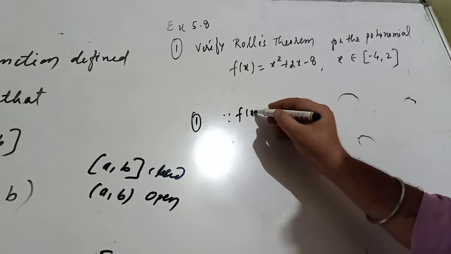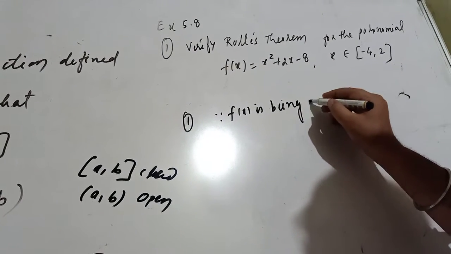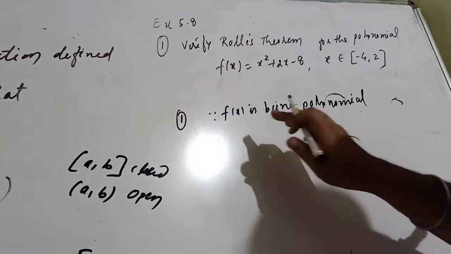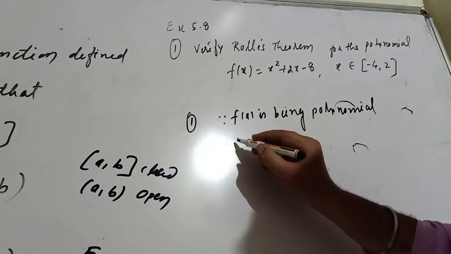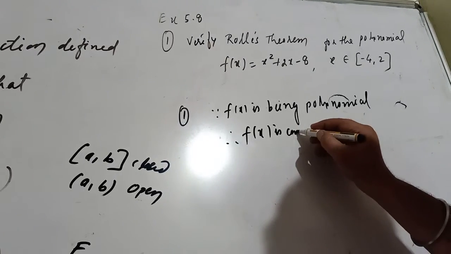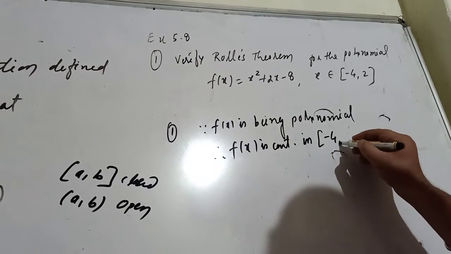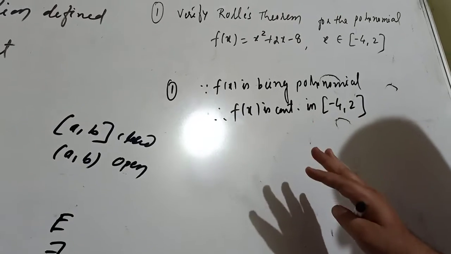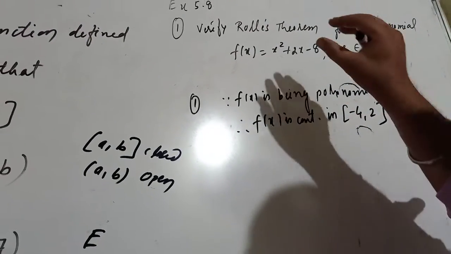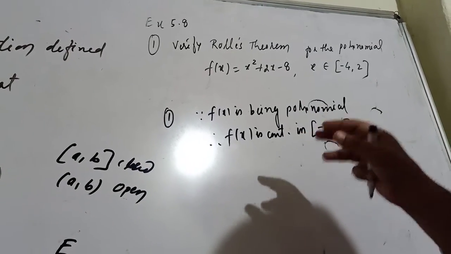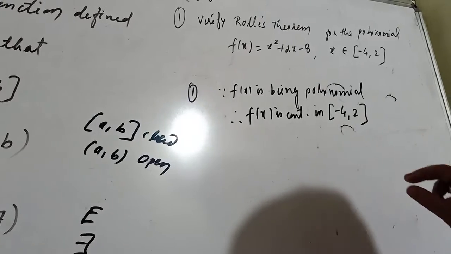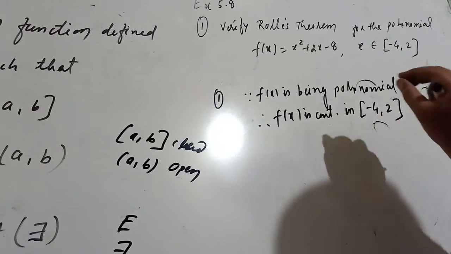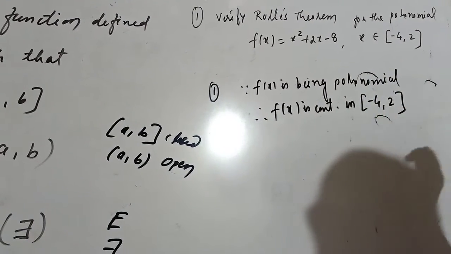Since f of x is a polynomial, and we have done one theorem, each polynomial is continuous. Hence f of x is continuous in the closed interval minus 4 to 2. You only have to state its character, not draw a graph, nor test continuity. You have to say whether the function is polynomial, trigonometric, or logarithmic, and write its name here. You need not prove that by making a graph, continuity or using a formula. Simply write the character: it is a polynomial, so it is continuous in the closed interval minus 4 to 2.